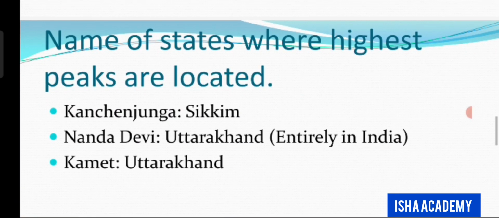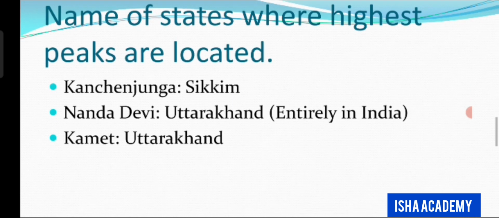Name of states where highest peaks are located. So where is the Kanchenjunga located? Sikkim. Nanda Devi, Uttarakhand, and it is entirely in India. Kamet, Uttarakhand.